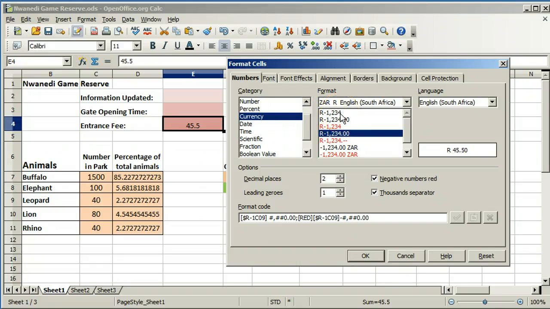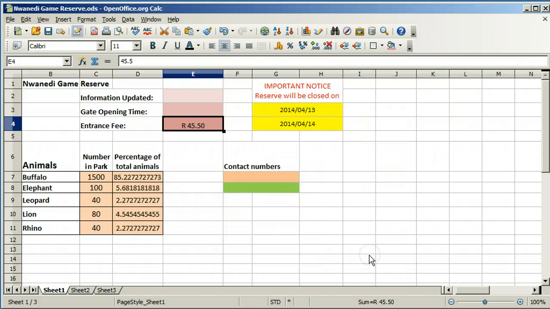The currency can be rounded off to rands only, in which case it will show as 46 Rand, or it can be shown with the decimal places, rands and cents. Click on OK. The number which was originally typed in can be seen on the input line of the formula bar. The data type of the number, in other words the way the number has been formatted, can be seen on the spreadsheet.